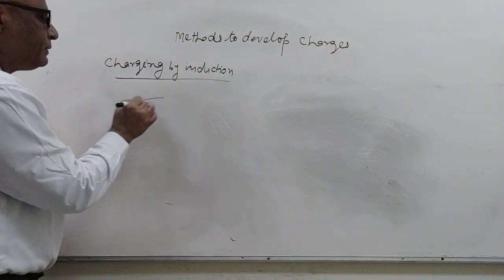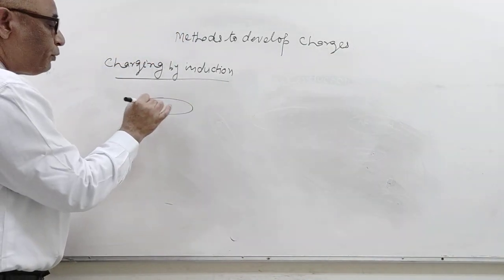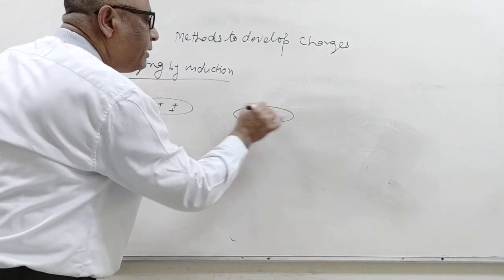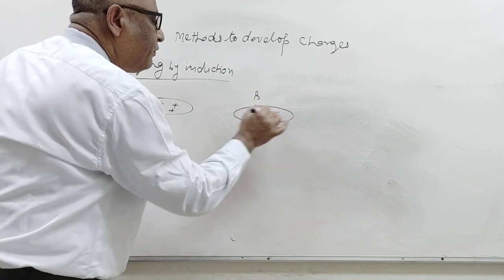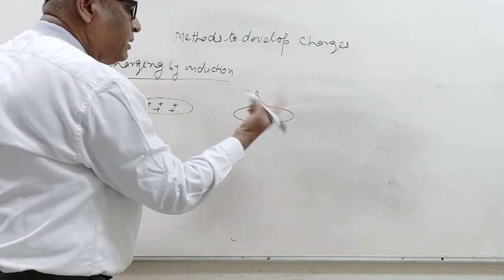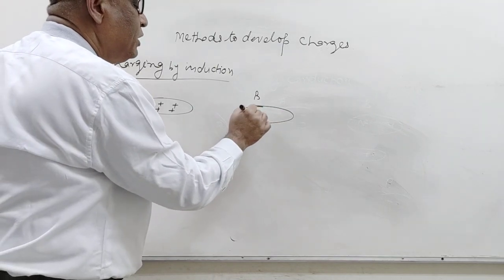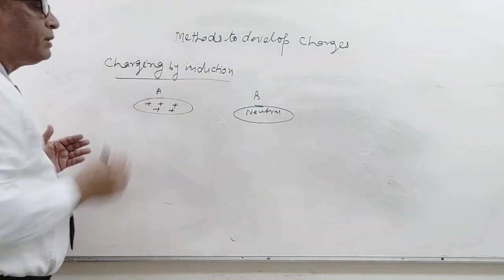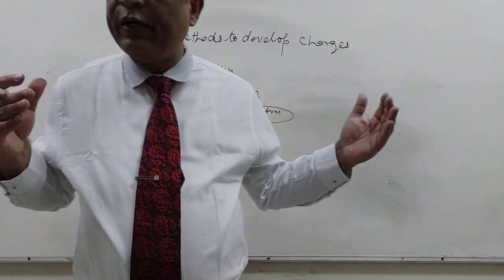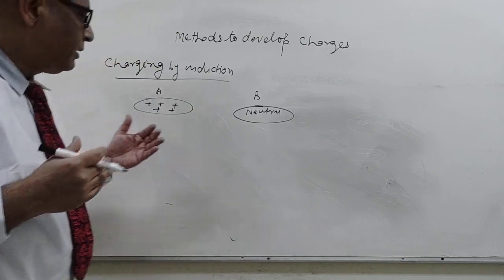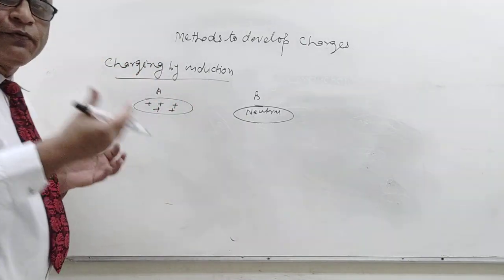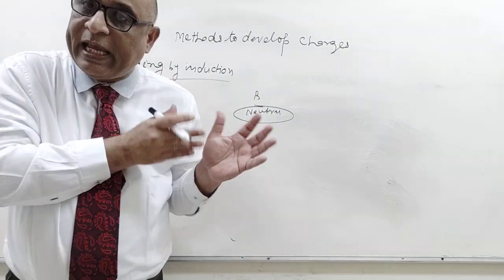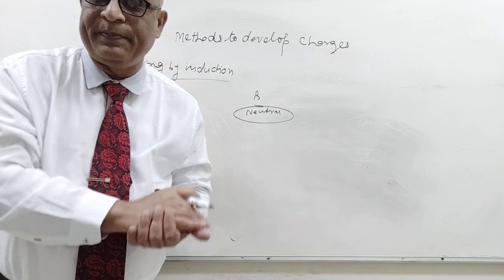Suppose that here A has a positive charge, here 5 positive charges, and B is neutral. Both A and B are far away from each other. B is out of the field range of A. There is no effect of A on B.